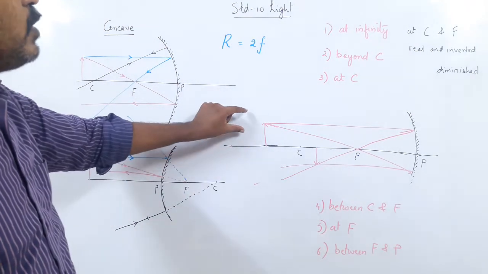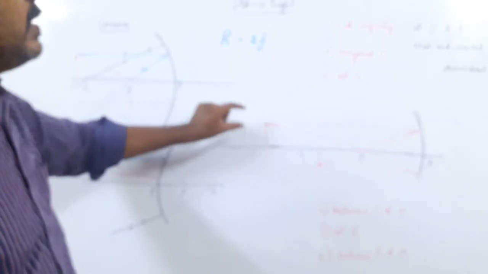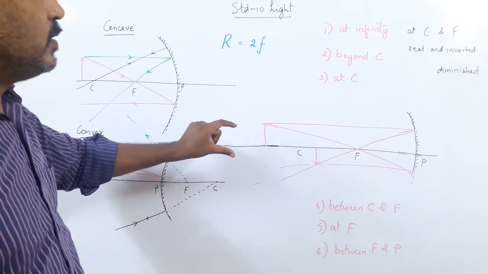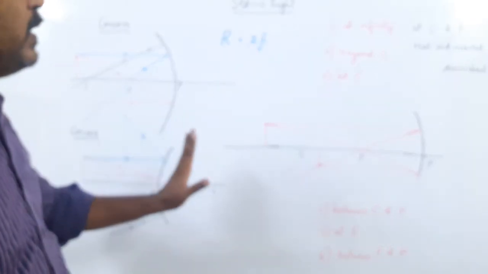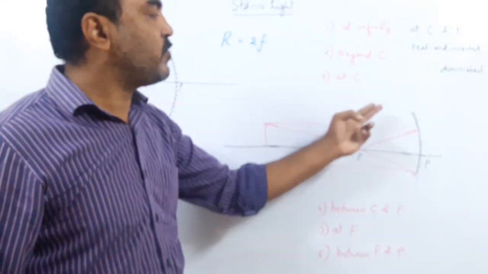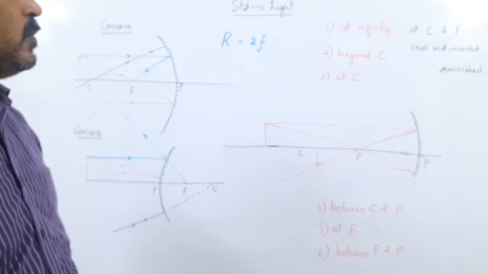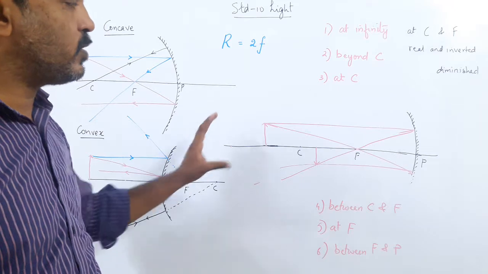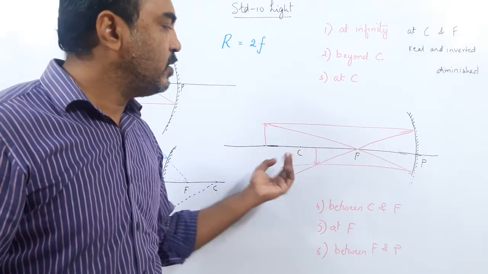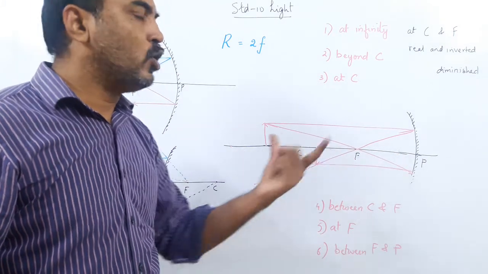So, what will the question asked to you be? With the help of a diagram, state the characteristics of the image when an object is placed beyond C of a concave mirror. Okay? The question is of 2 or 3 marks. With the help of a diagram, you can draw the diagram, means you can take your own radius and half of the radius, the focal length, your choice.